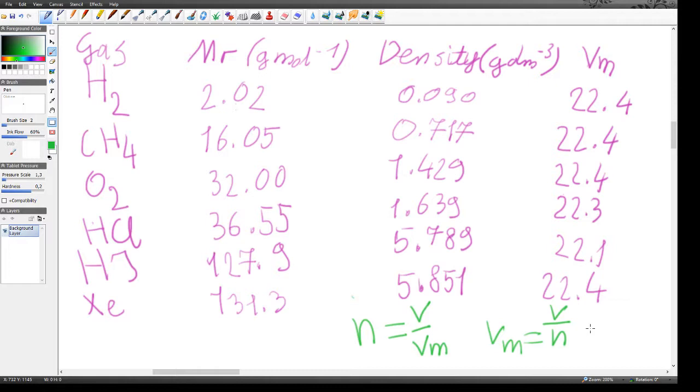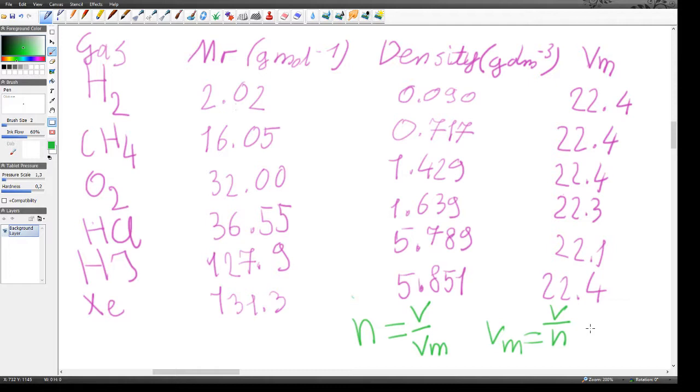The units of molar volume are generally decimeters cubed per mole, right? Now that's a bit of a weird one to figure out. So how can we figure it out first of all?